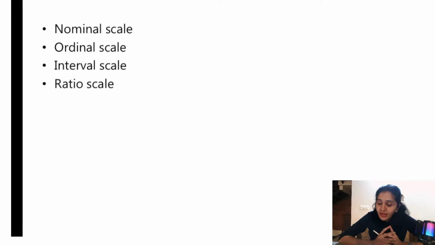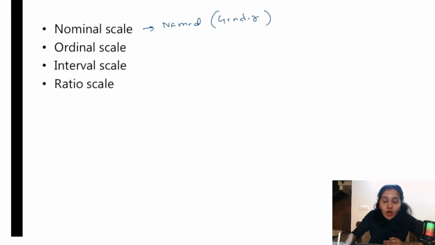So let us understand the different types of scales. Very, very important, right? There are 4 different types of scales: nominal, ordinal, interval, and ratio. So one line about all of these scales. What is nominal scale? Nominal scale is used for named variables. What are named variables? Examples: gender, male, female, or marital status, married, not married, widow. In such cases, we use nominal scale.